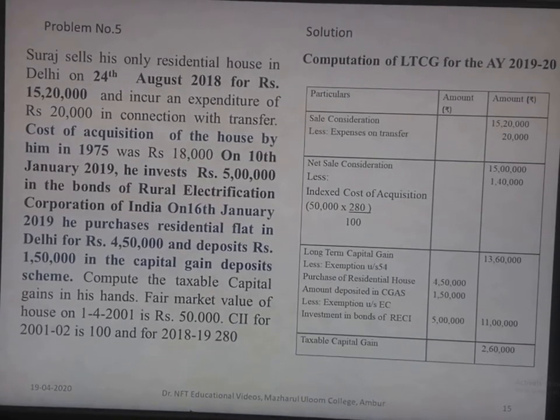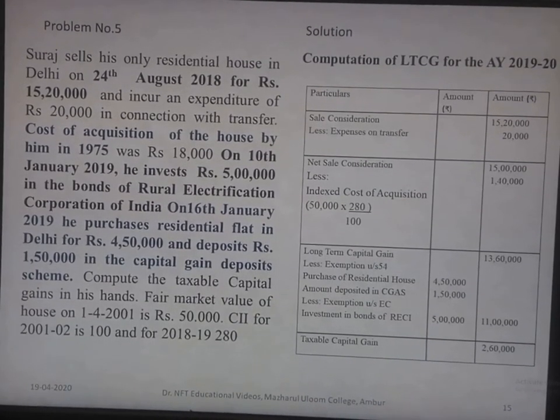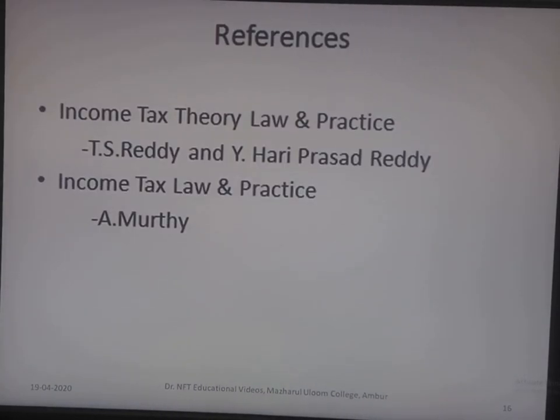So these are all the problems relating to sections 54B, 54D and 54 EC. And for more problems, university prescribed reference books are given.